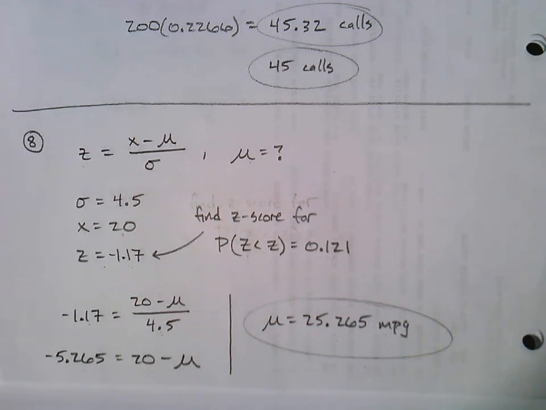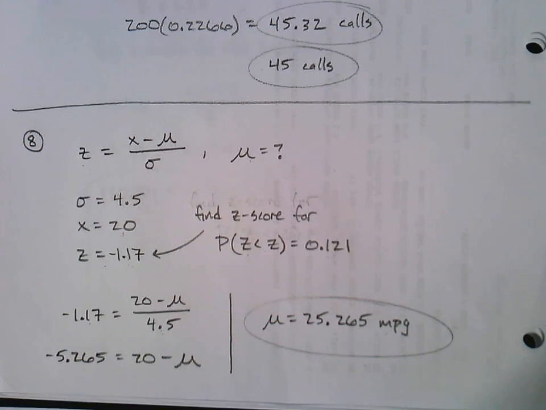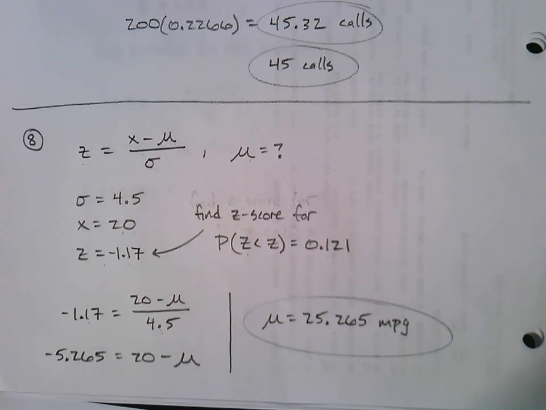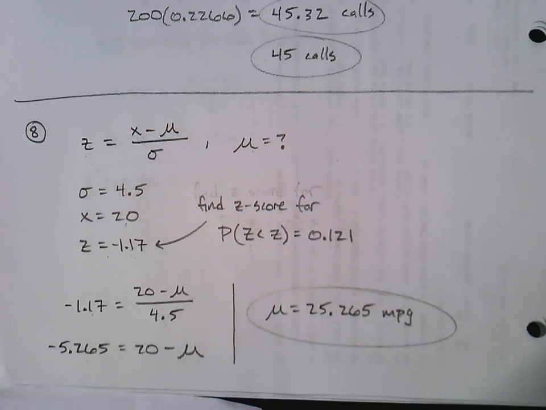Okay, there's number 7 and number 8. I think it's a good idea to stop this video here. Turns out practice number 9 is a long one, and it's got 2 parts to it. So I'm going to stop this video. If you want to take a look at number 9, maybe try out part A, then I will invite you to do that. But we're going to do the whole thing in the next video.